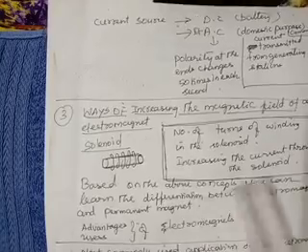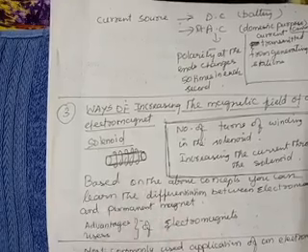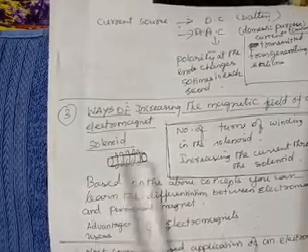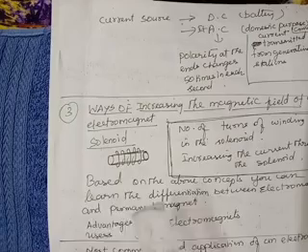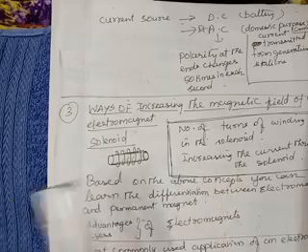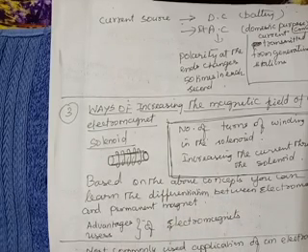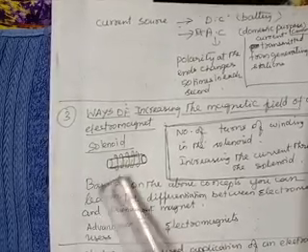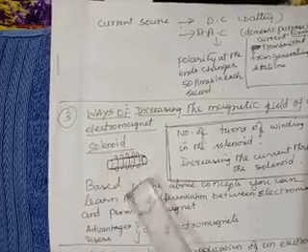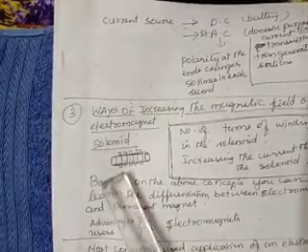Now what do you mean by solenoid? Solenoid is a new term for you. Don't worry. You take any rectangular piece of anything, maybe an iron piece, or even a cardboard cylinder. You take a cardboard cylinder, wind it with copper wire, copper coil, then it becomes a solenoid. In this case, we are using a rectangular soft iron piece wound with copper coil, therefore this is also called a solenoid.